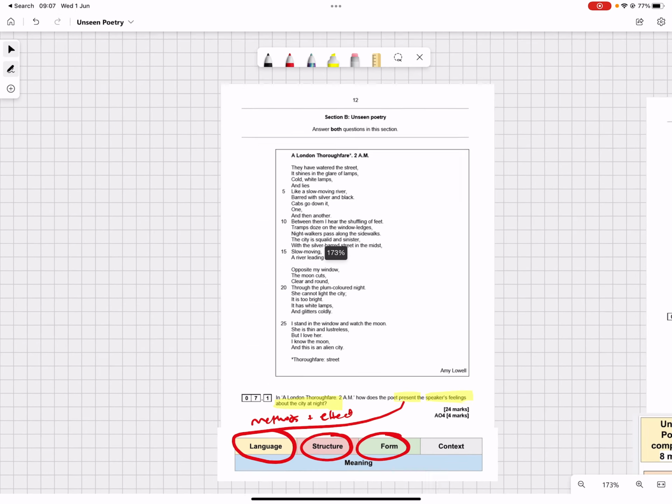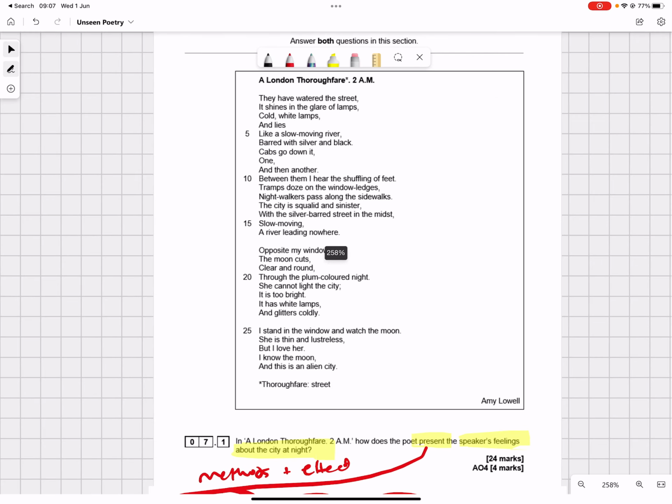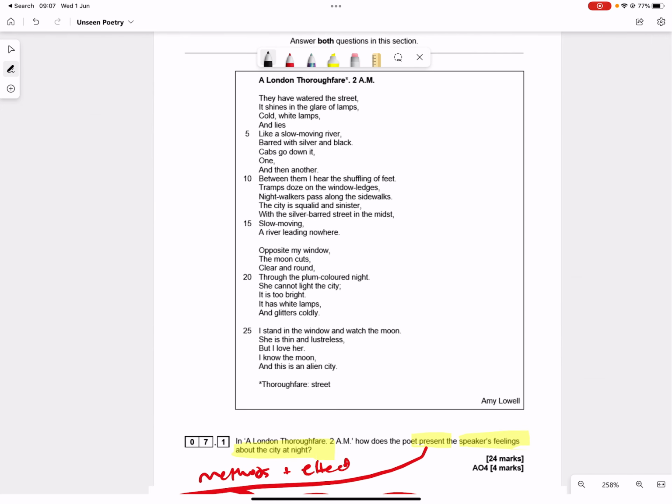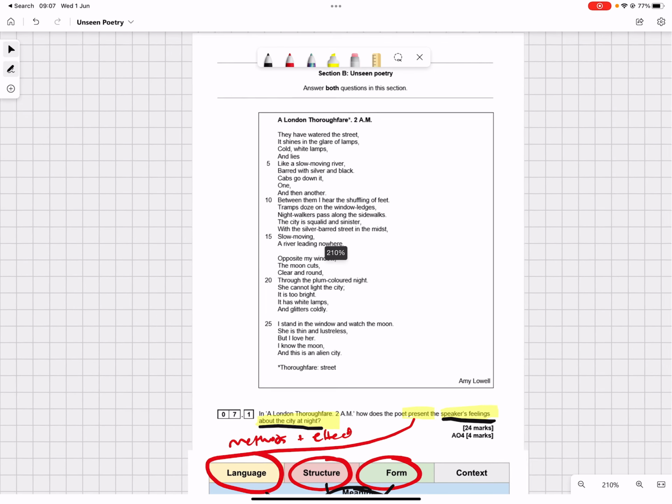I'm sorry, this is a new bit of software, so it's a bit funny for me to use. And then, as you can see, I've linked all of those things to meaning. So whenever I'm talking about any of these methods, language, structure or form, I want to link it to meaning. Well, what do we mean by meaning here? What's nice about this question is it's directing you to one possible meaning of the poem that they want you to focus on. This poem is about someone who has feelings about the city at night, and already we know that those feelings are going to be quite obvious, hence they're asking you to look at it.